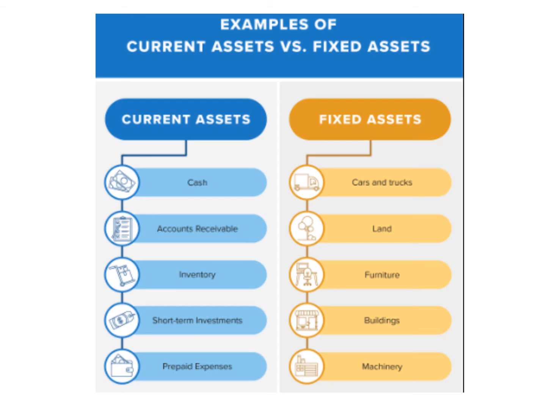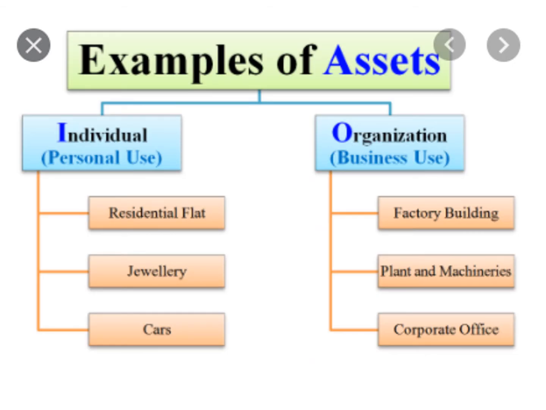On the other hand, we have some fixed assets like cars, trucks, land, furniture, buildings, machinery. So assets are divided into two parts. Individual assets, personal assets that you have, like a residential flat, jewelry, car. These are individual, personal assets. On the other hand, organizational assets, business use assets: factory, building, plant and machinery, corporate office. All these are examples of business assets.